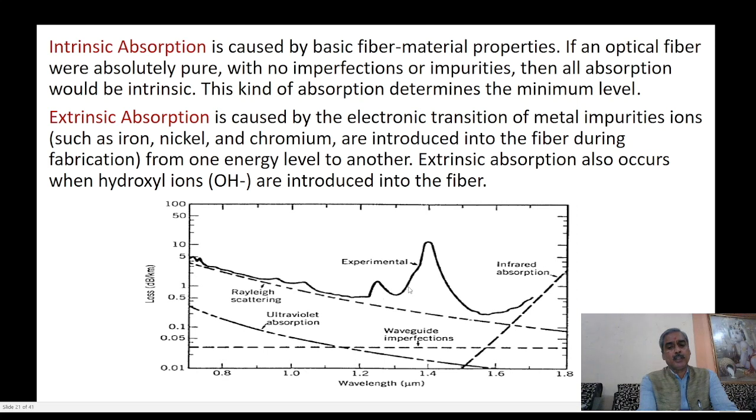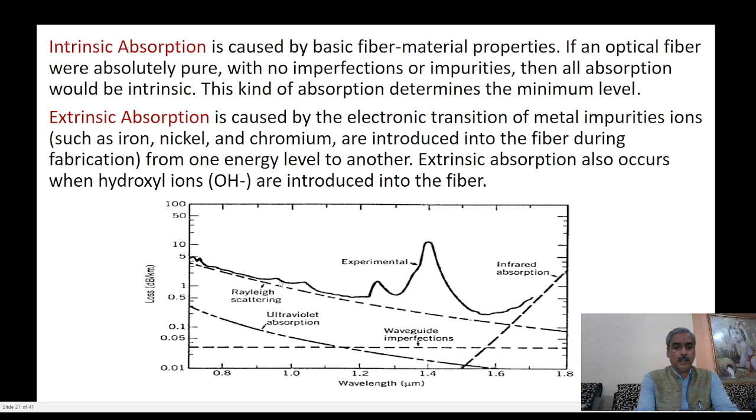Two main peaks are there. One main peak is nearly equal to 1.42 micrometer wavelength. At this point, the absorption peak is maximum. The loss is maximum at that particular wavelength. At this wavelength, the loss is comparatively small, and at these points, we find very low peaks.